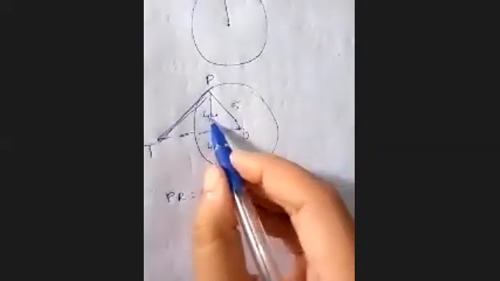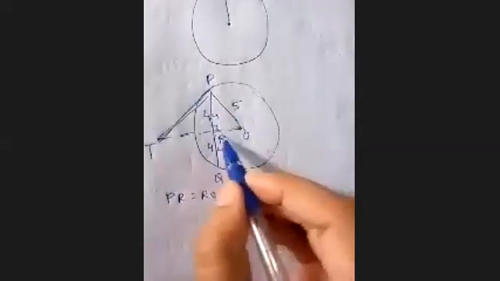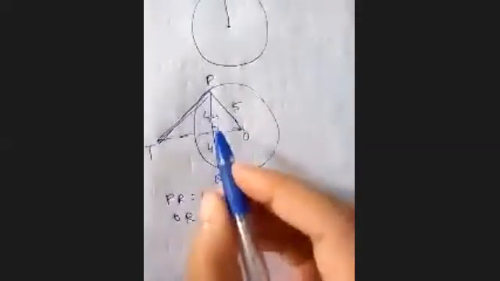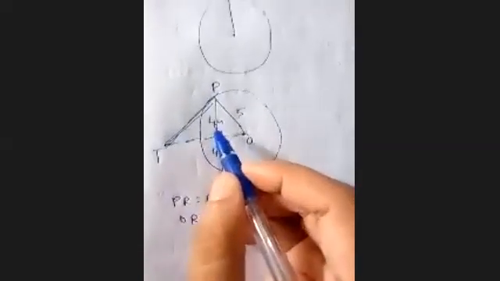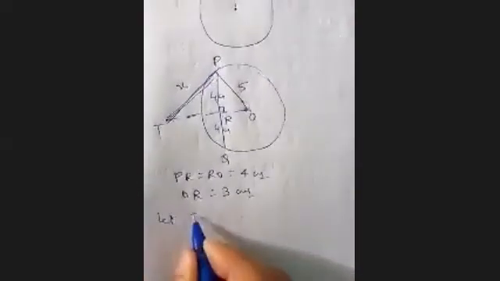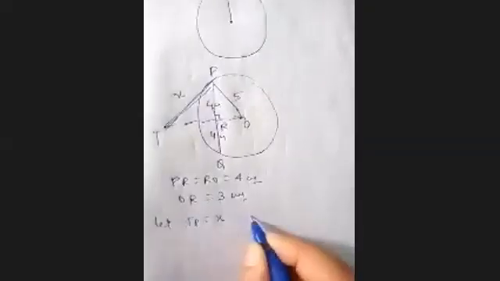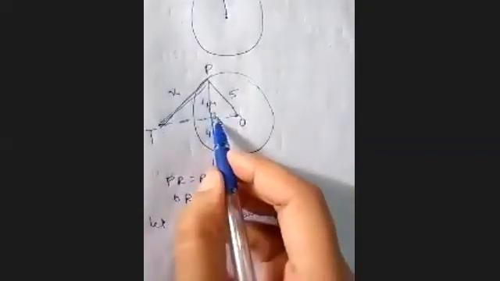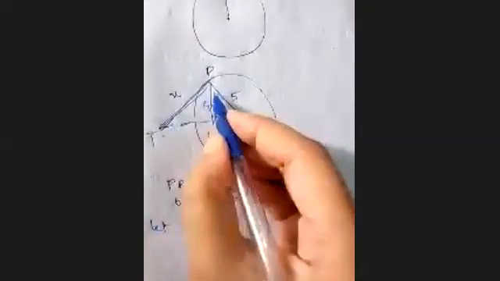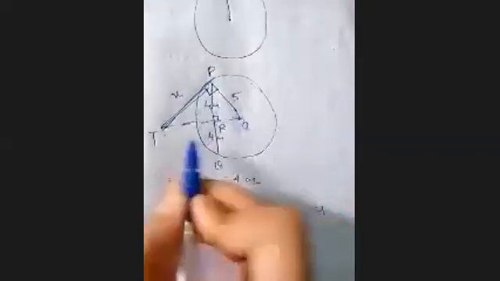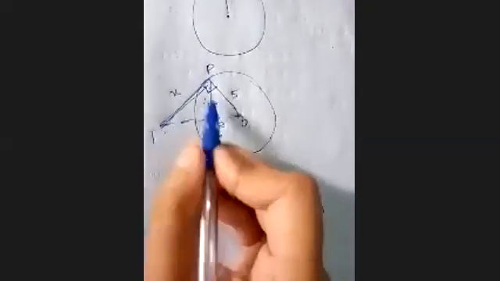Now this 4 centimeter is given, 5 is given, so you can find out OR. So OR कितनी हमने फाइंड करे थे 3 centimeter by using Pythagoras. Now अगर मुझे ये फाइंड करनी है, then we assume let TP equals to x centimeter, and this TR we are assuming y. Now there are two right angle triangles. The first one is TPO, and next one is TRP.